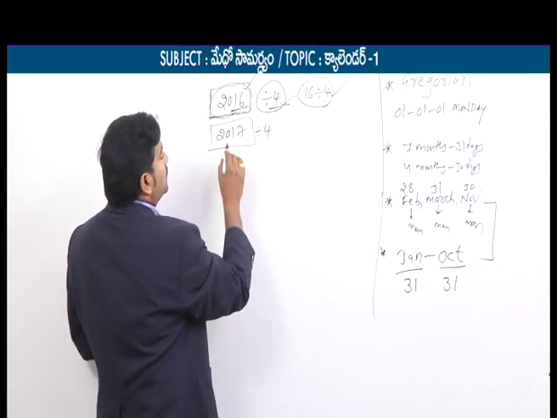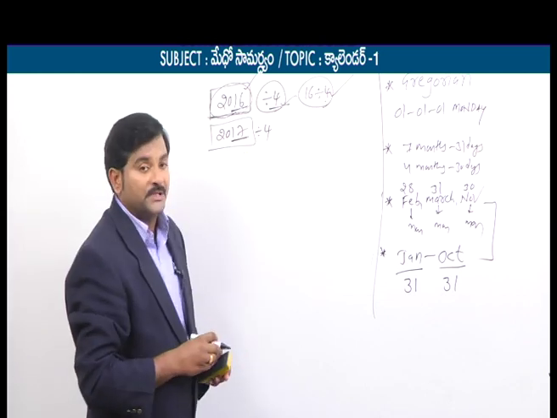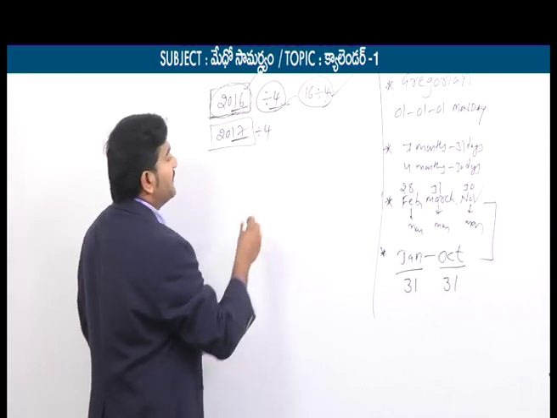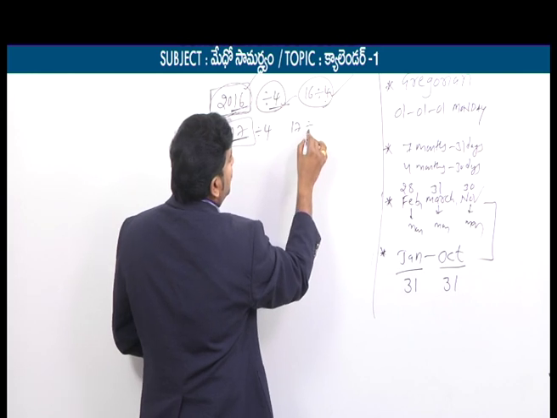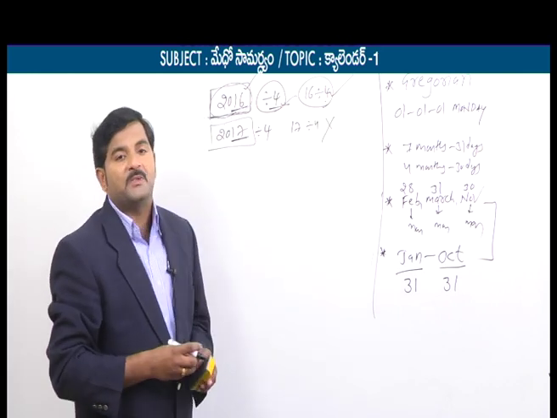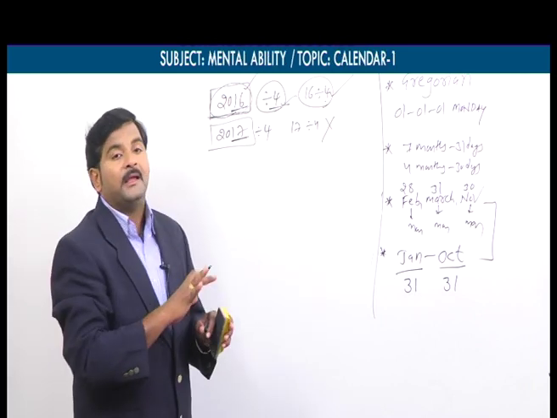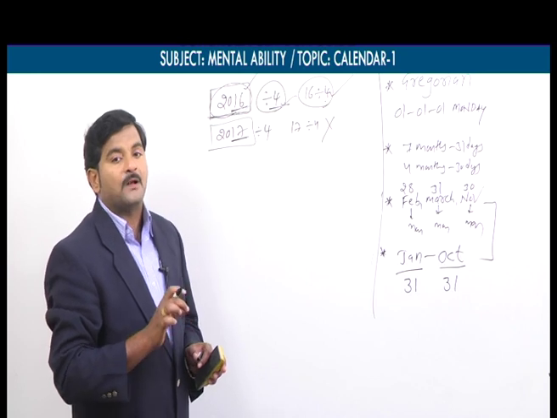If you talk about 2017, let's say I am focusing on only the last two digits. How much is it? 17. Is 17 divisible by 4? No. 17 is not exactly divisible by 4. That's why 2017 is not a leap year. It is simply a non-leap year.